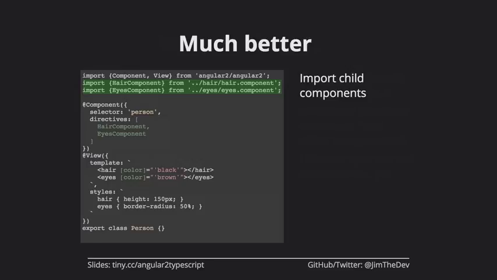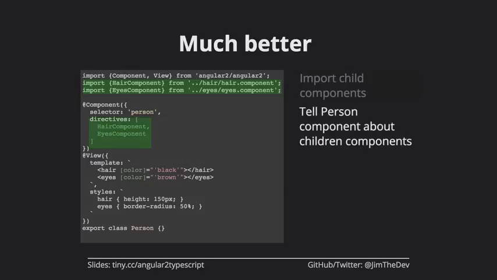Once we've imported them, we need to tell Angular about them. We're going to use this special object called directives, and we're going to pass in any of the components that we're going to actually use. What this does, again, is it makes sure that we're very explicit about what we're actually using. This is super important.